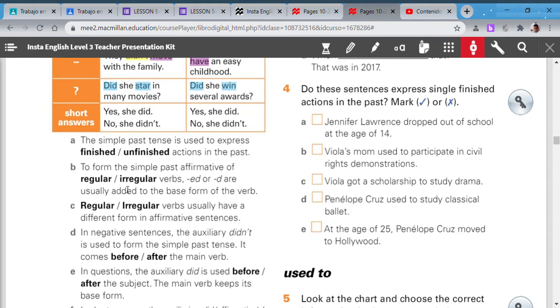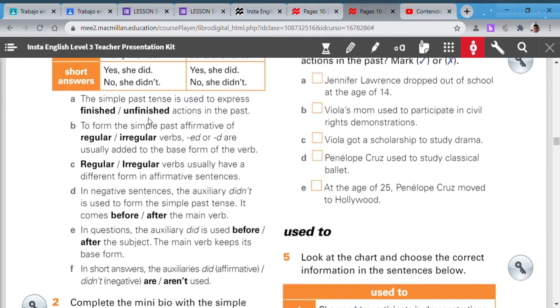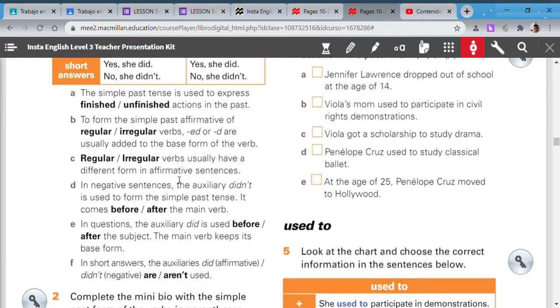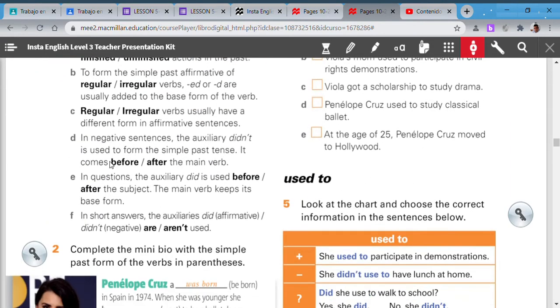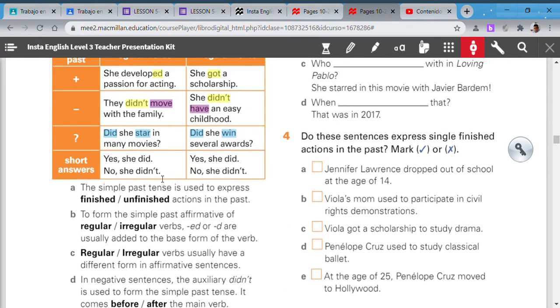To form the simple past affirmative of regular verbs, ed or d are usually added to the base form of the verb. Regular or irregular verbs usually have a different form in affirmative sentences: different form, present, past. In negative sentences, the auxiliary didn't is used to form the simple past tense. It comes before or after the main verb? Before or after the main verb.